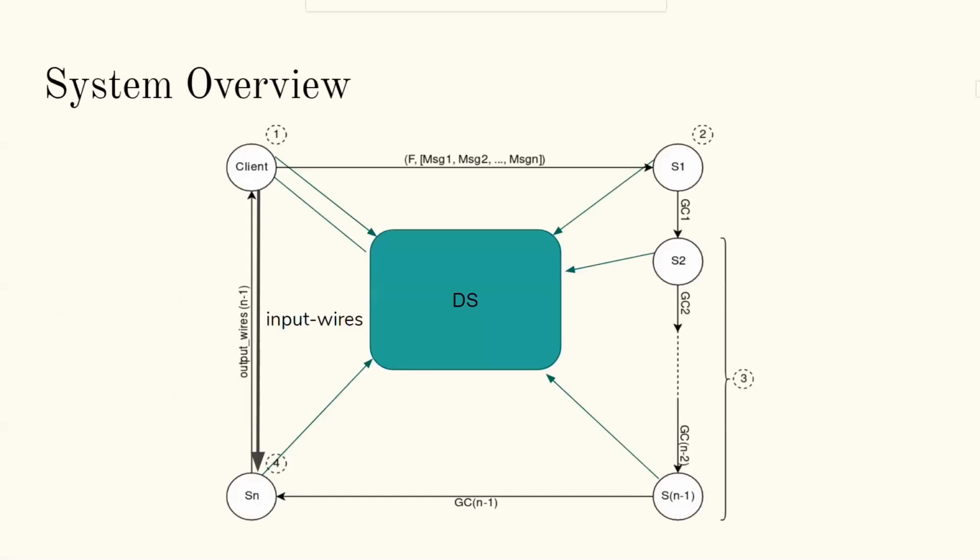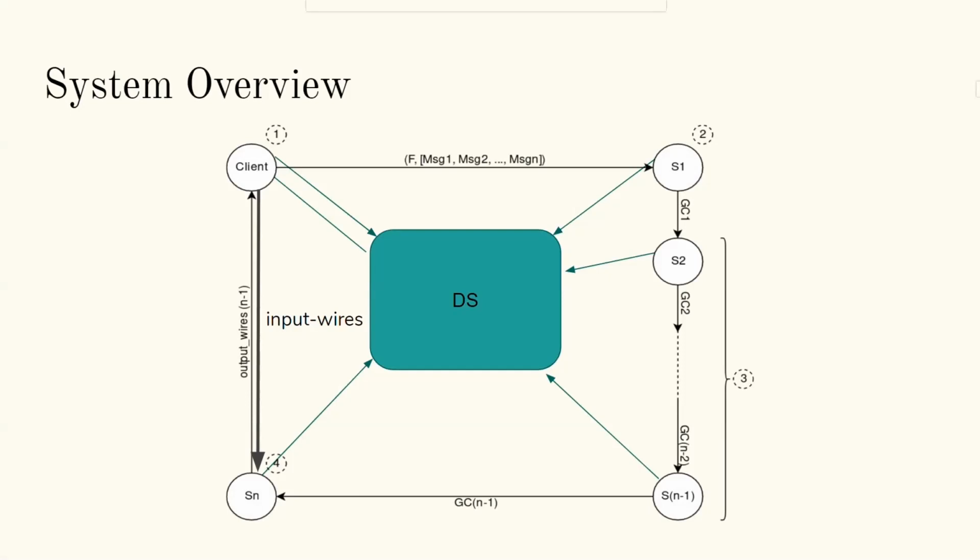As a quick overview of our prototype, we have a client and a set of servers. Each one of them will register on the directory of service. The client will request a cycle from the directory, which in return will reply with the cycle. Then the client will construct and encrypt an array of messages, as discussed previously, and forward it to the first server, which will do garbling.